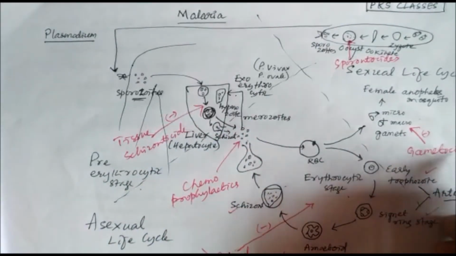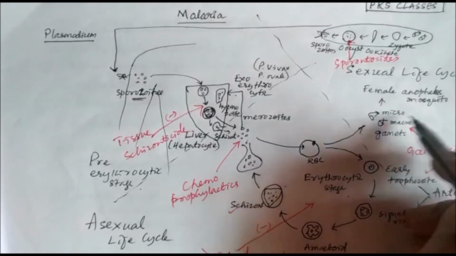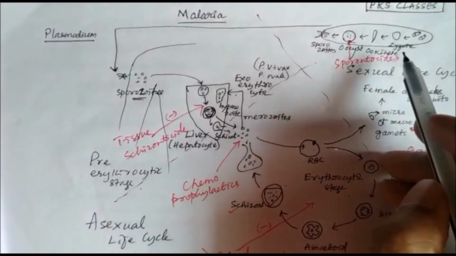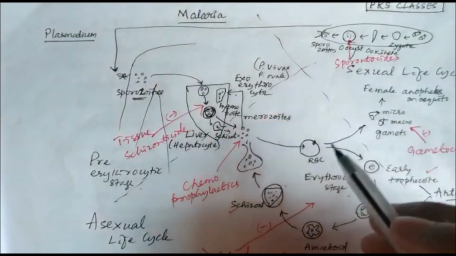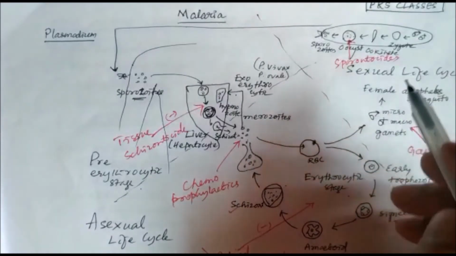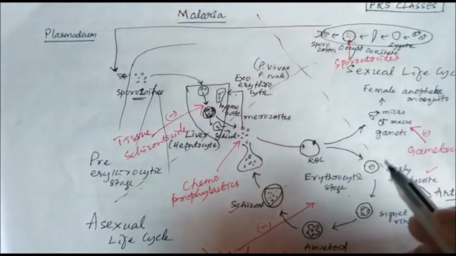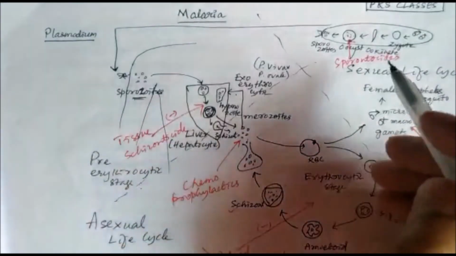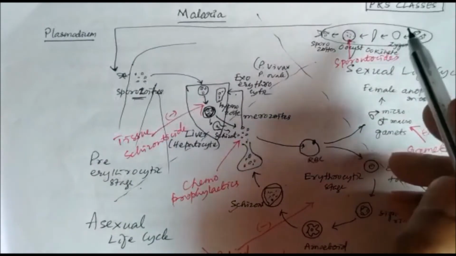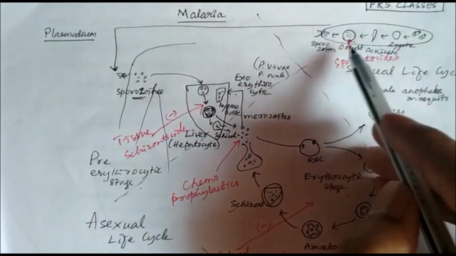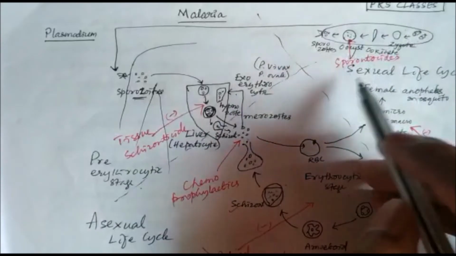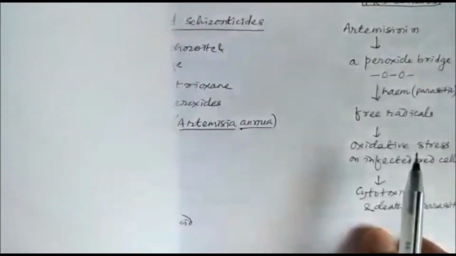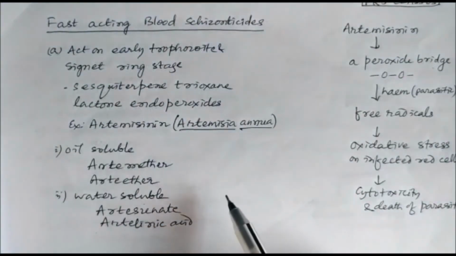Then we can have gametocides, which can kill the gametes present in blood, and we can also use sporontocides, which will go to the mosquito stomach when it takes the blood from the patient, and that can inhibit the sporogony inside the mosquito. So they are the sporontocides, and they inhibit the formation of sporozoites. So now we can classify those drugs.